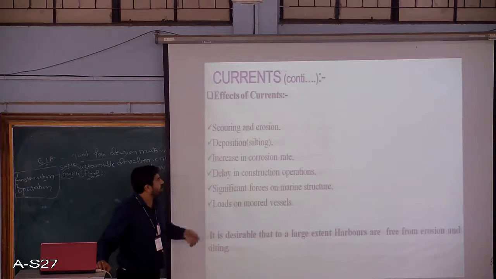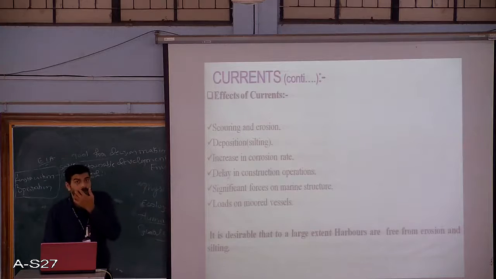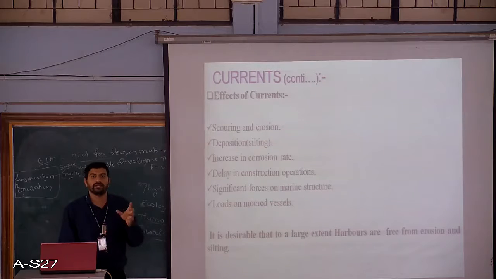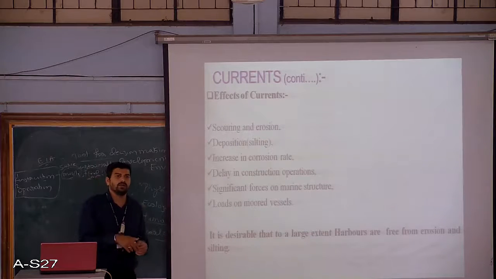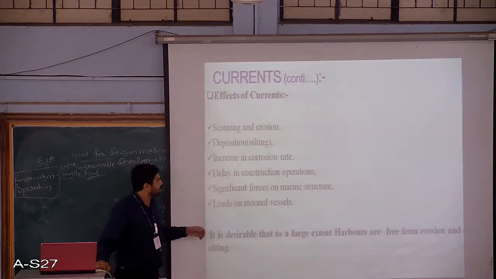There may be an increase in the corrosion rate. A higher corrosion rate may be possible because of the presence of chlorine and also because of increased permeability of the water or forced entry of the water within the structures of the harbor.